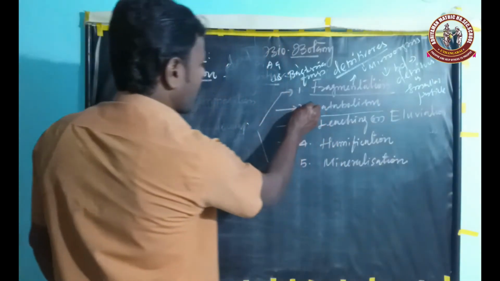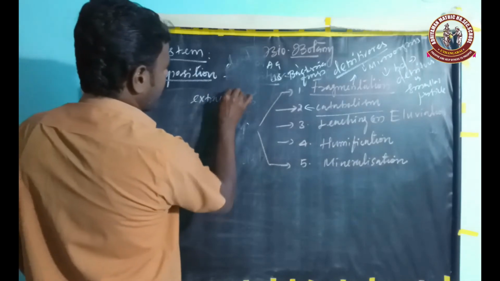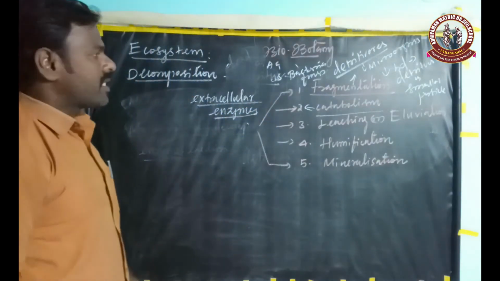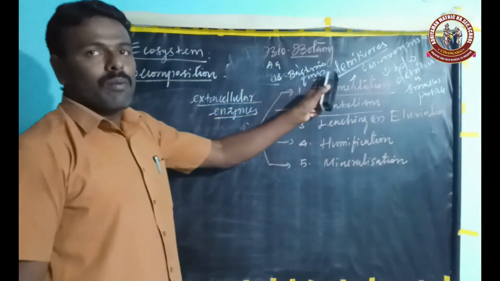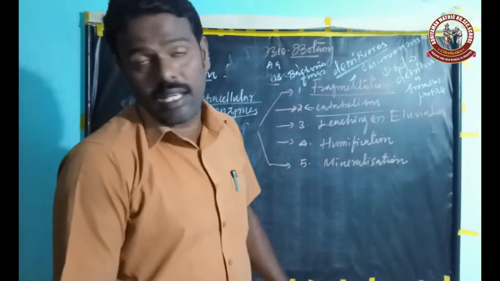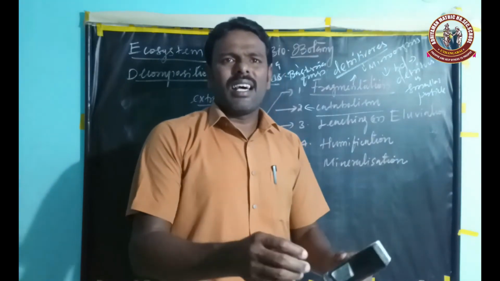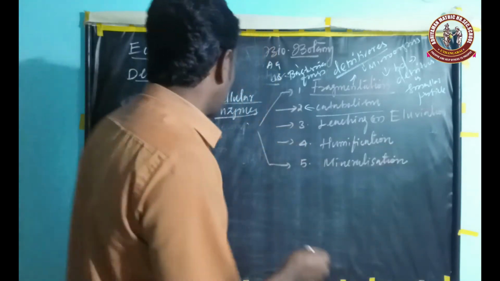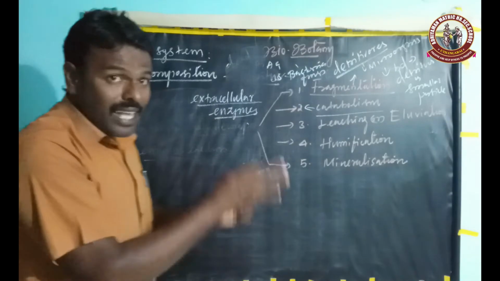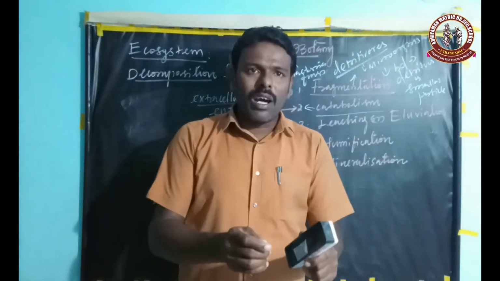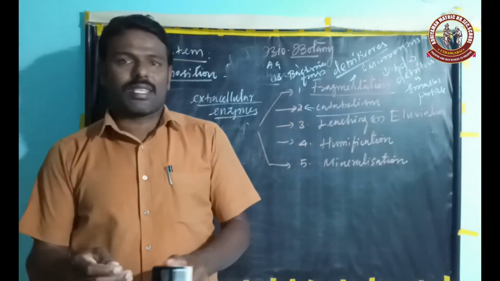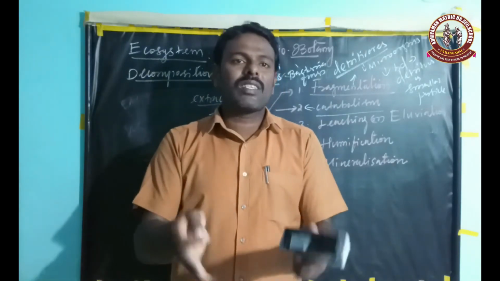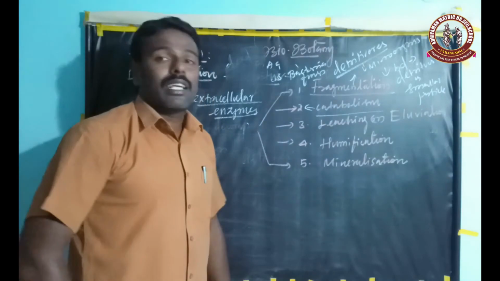Decomposers like microorganisms produce extracellular enzymes. What is meant by extracellular enzymes? Bacteria, fungi and other microorganisms living in the soil, or saprophytes, secrete chemical substances, which are nothing but enzymes. These enzymes help break down complex organic and inorganic substances into simpler forms. That process is called catabolism.